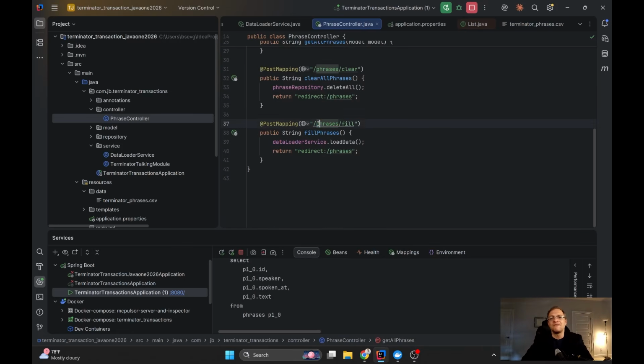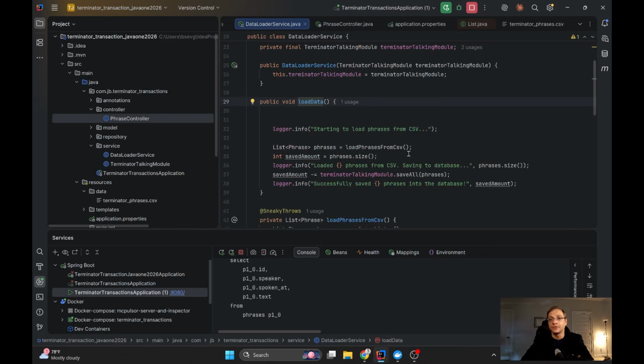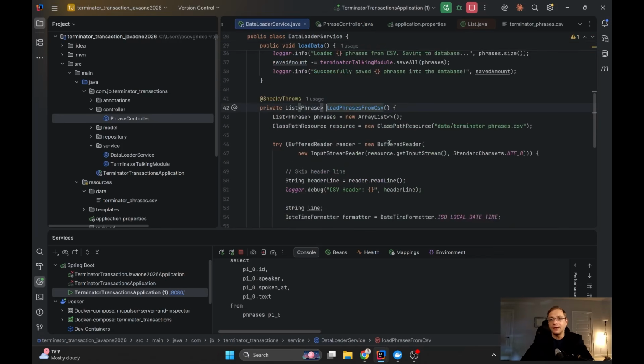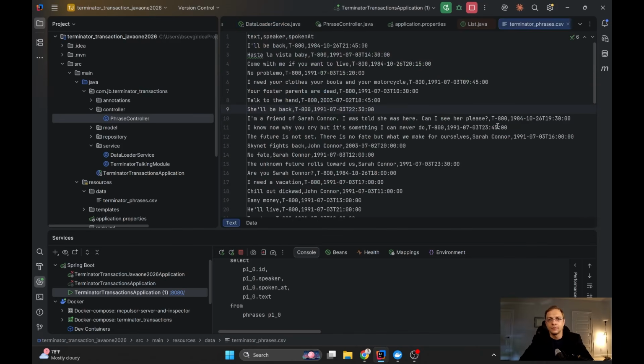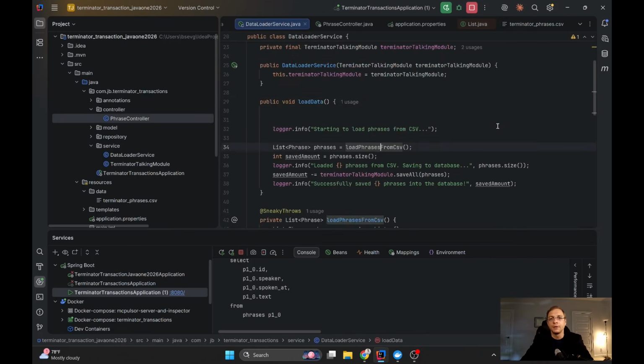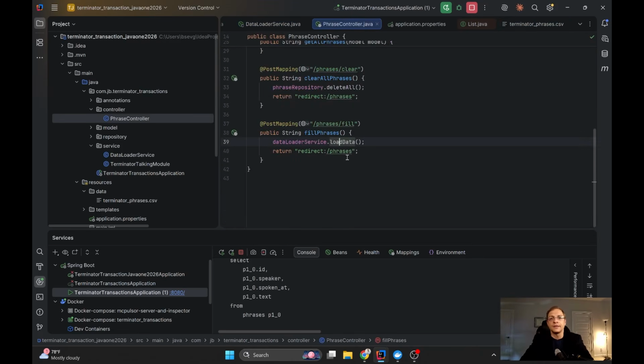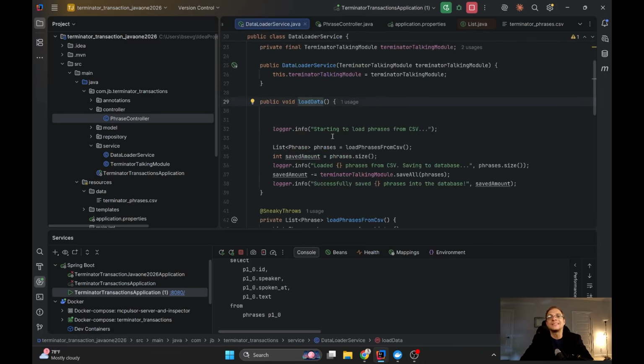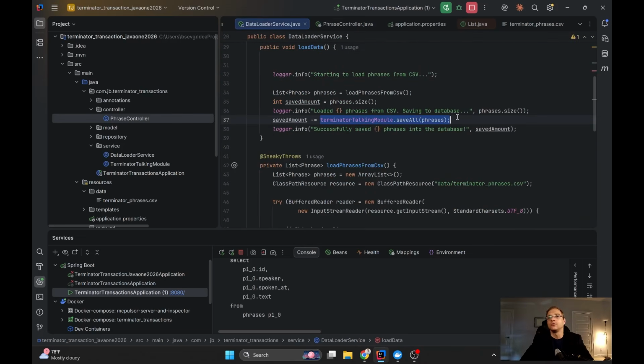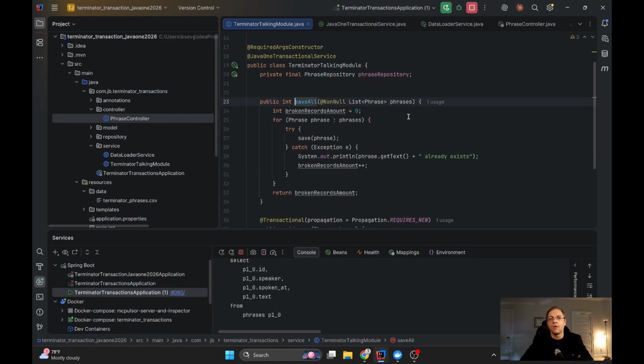So when I click the fill button, we loaded the data, and load data just takes data from CSV, and here we go, and here it is. This file you already saw, Terminator phrases. Here, see, you can click on that, it's clickable. And after the data is loaded, it is saved with my Terminator token module save all phrases, you see. So after I loaded the phrases from my CSV file, I just save all of them.